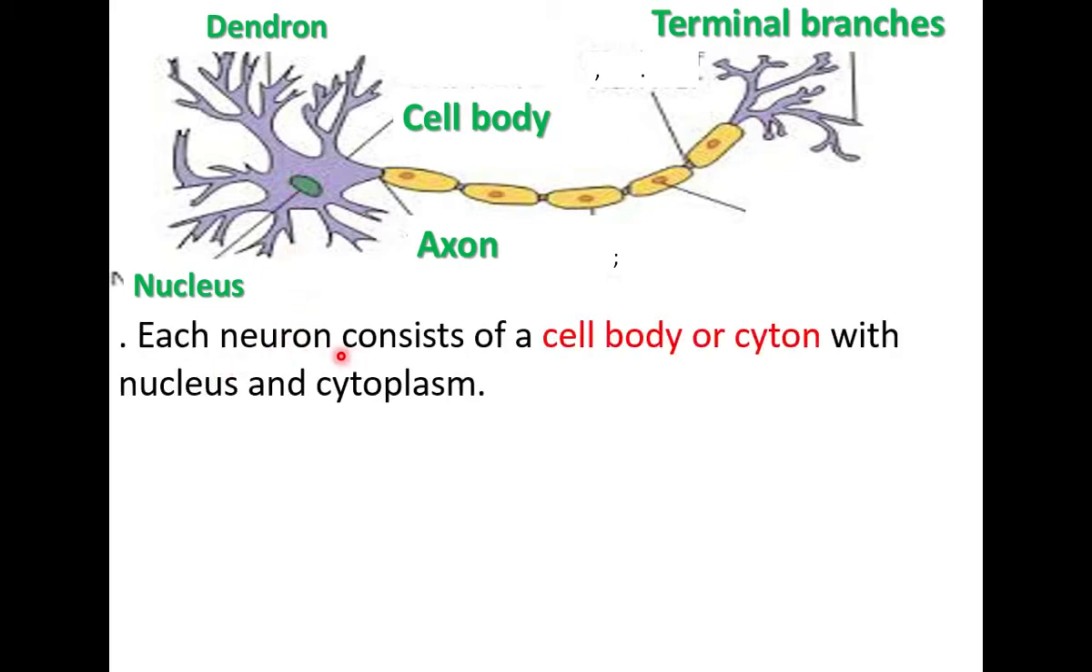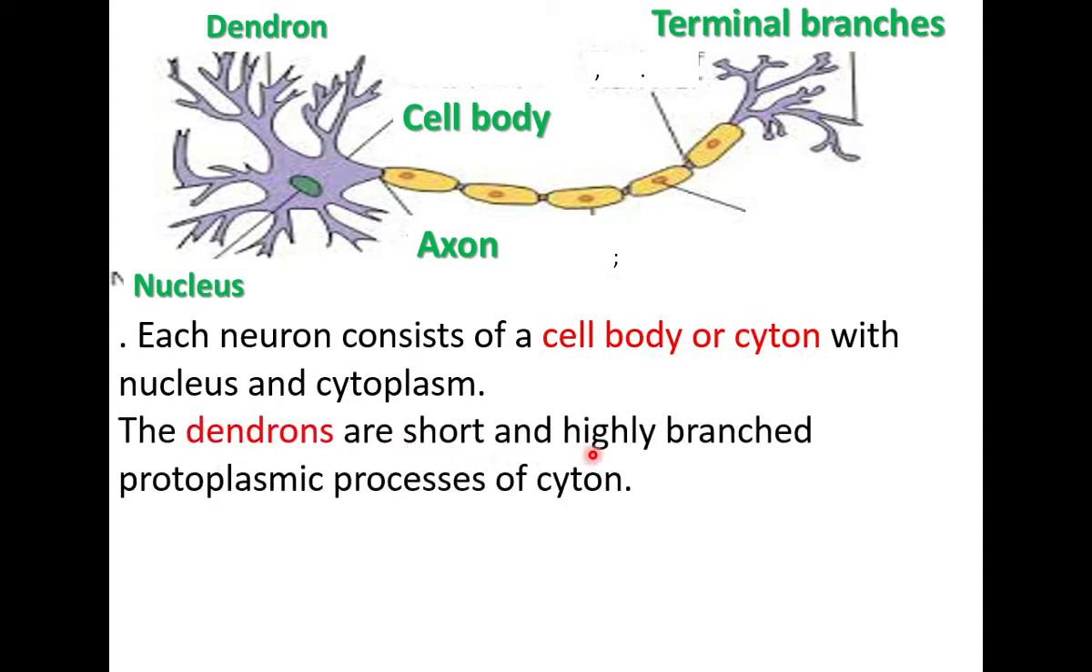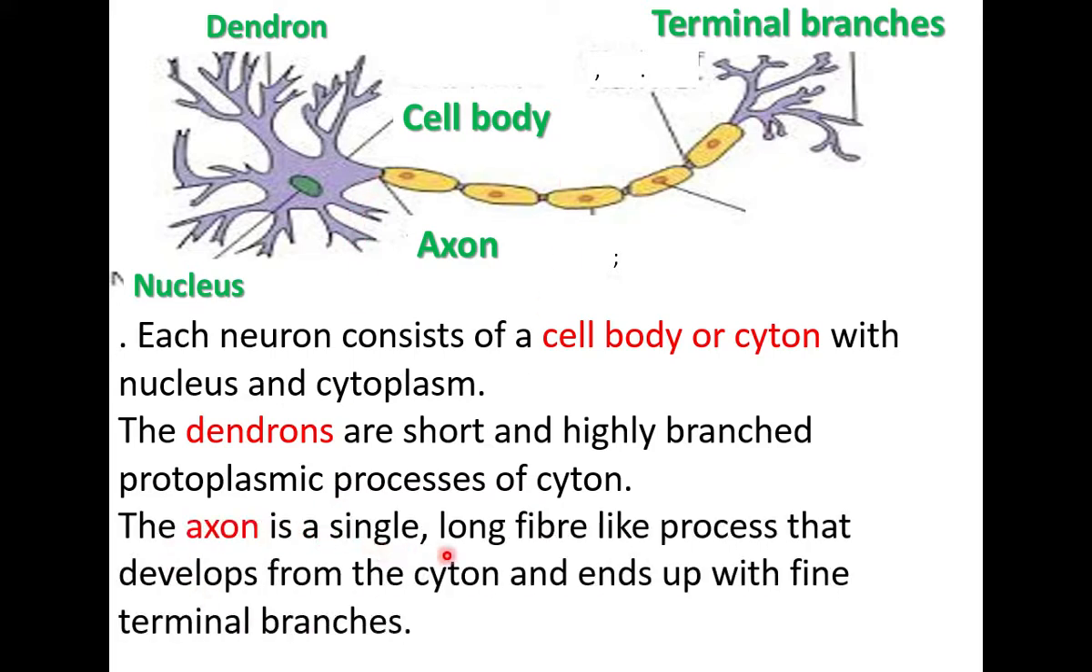Each neuron or nerve cell consists of a cell body or cyton with nucleus and cytoplasm. The dendrons are short and highly branched protoplasmic processes of the cyton. Then what is the axon? The axon is a single long fiber-like process that develops from the cyton and ends with fine terminal branches. Axon starts from the cyton and ends with terminal branches.